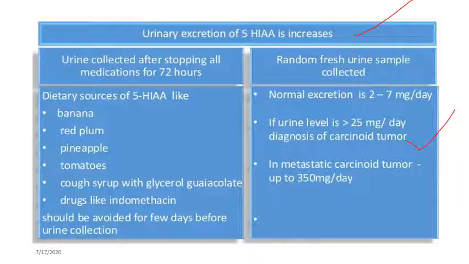The urine is collected after stopping all medications for 72 hours, because dietary sources of 5-HIAA are banana, red plum, pineapple, tomatoes, and cough syrup. All these should be avoided for a few days before urine collection. A random fresh urine sample should be collected. Normal excretion is 2 to 7 milligram per deciliter for 5-HIAA. A urinary level greater than 25 milligram per deciliter indicates the presence of a metastatic carcinoid tumor.